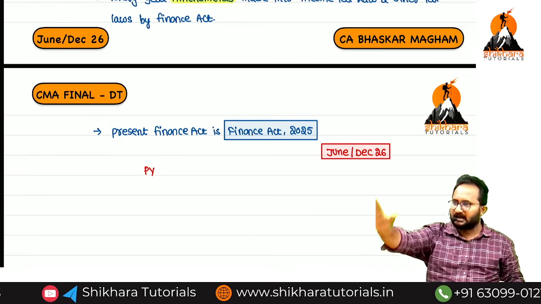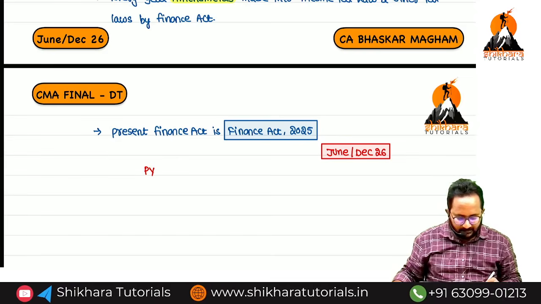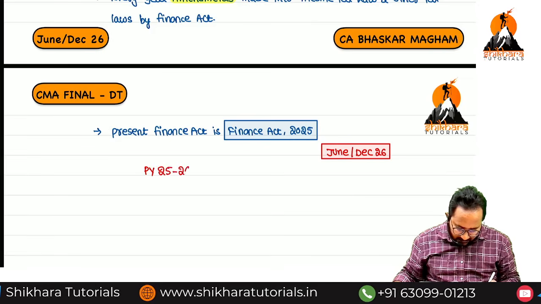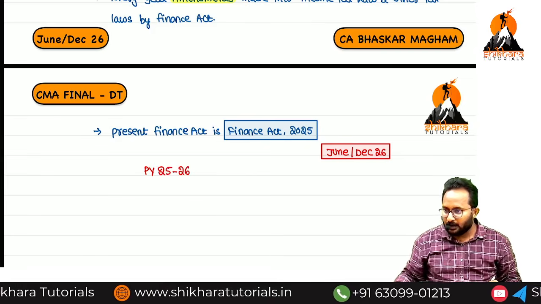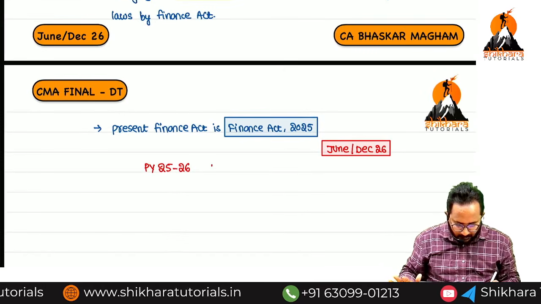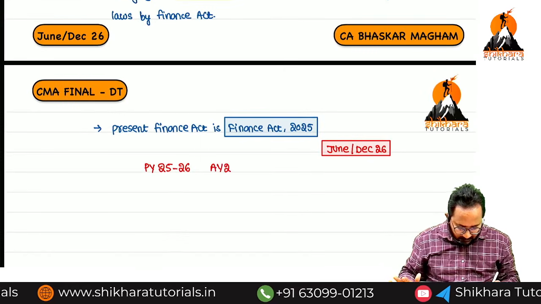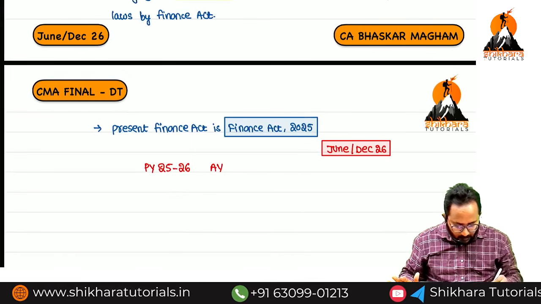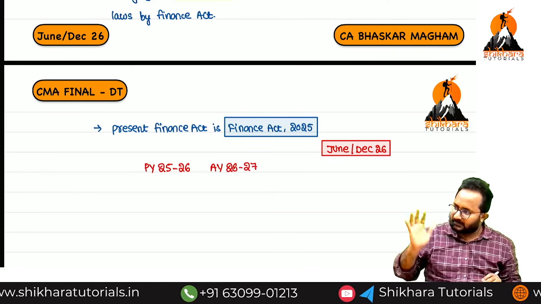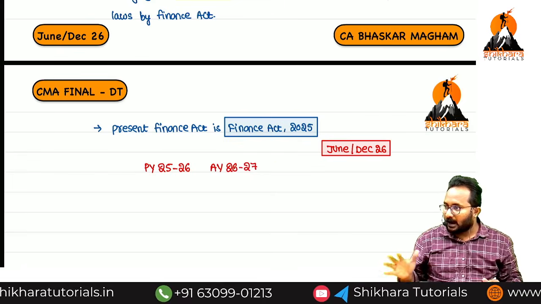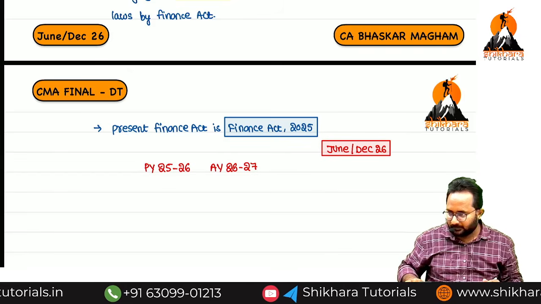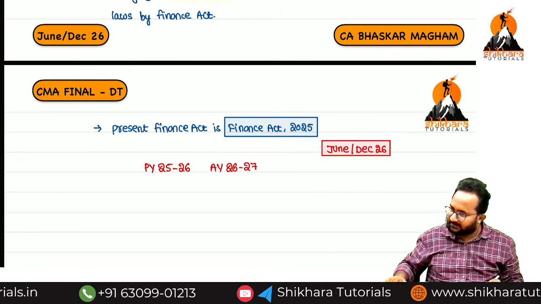Now remember the year numbers. For your examination, the previous year is 25, 26. The next financial year to the previous year is called what, ma? Assessment year. That is 26, 27. In your entire syllabus and books, I will always give you the previous year as 25, 26 and the assessment year as 26, 27 only.